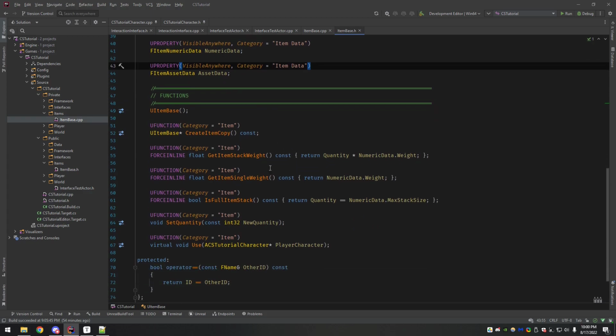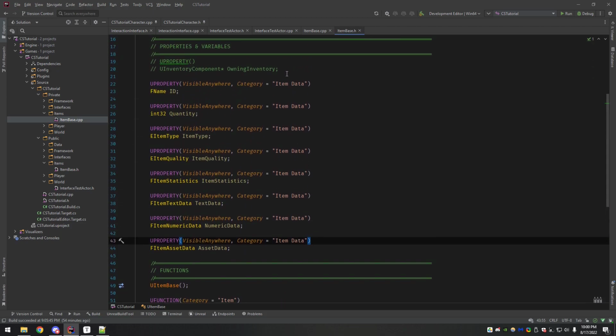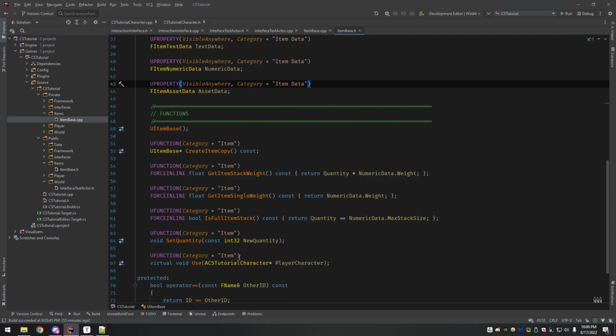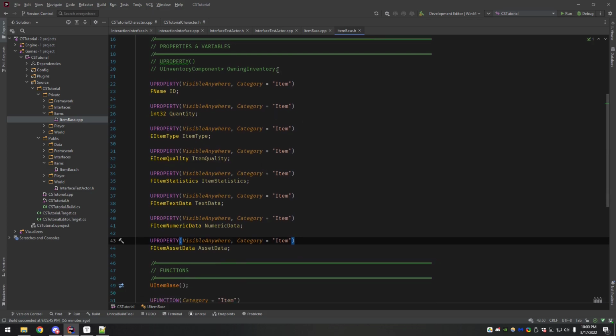And then another thing, this is more minor, but all these functions here, I copied this directly from the item data struct because it is the same stuff, but I'm going to go ahead and make all these consistent as well. So we're in the item base class, and so instead of item data, I'm going to delete this back to where it's all just item, because that's more in line with the name of the class. Okay, so that's it. Everything's looking consistent now on all of our data.